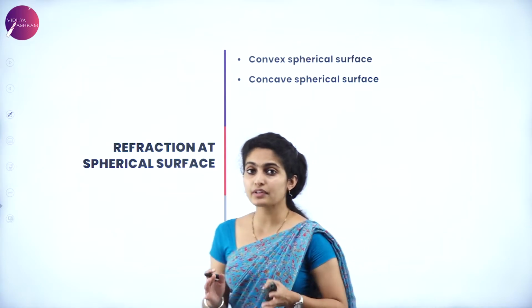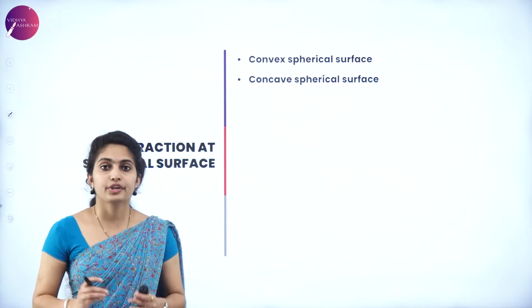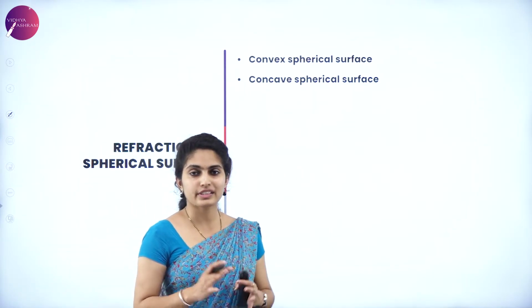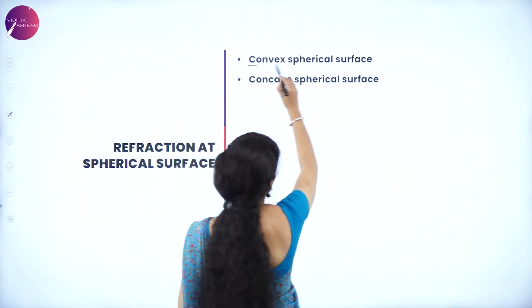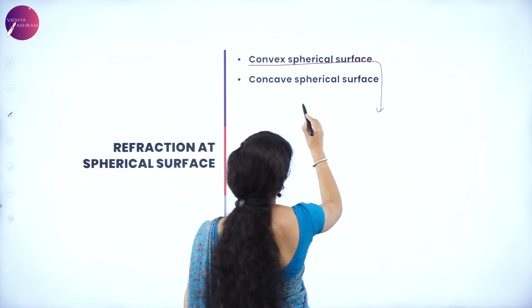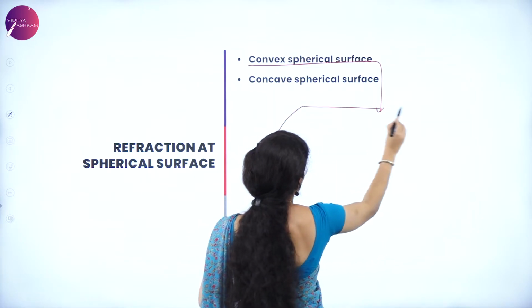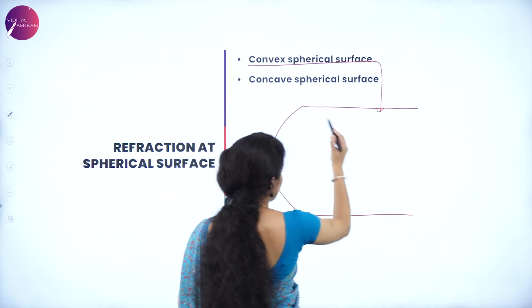So how many spherical surfaces are present over here? We have a convex spherical surface as well as a concave spherical surface. A convex spherical surface is something which comes out in this manner. So it is just the surface which comes to be spherical.